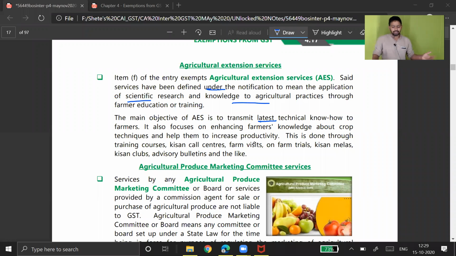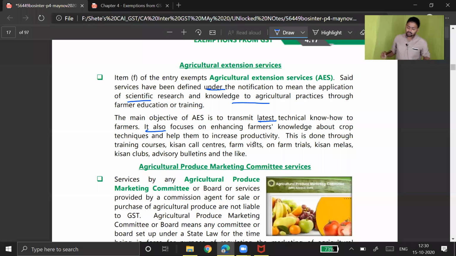Why? Two reasons. One, for mental satisfaction that I'm doing something for farmers. Secondly, these services are exempt. Because they are exempt from tax, I get encouragement. I don't have to pay tax on these activities. And in income tax also, in the Chapter VI-A deductions, we have some extra deduction for entities engaged in agriculture extension service. So overall, it is good for all.